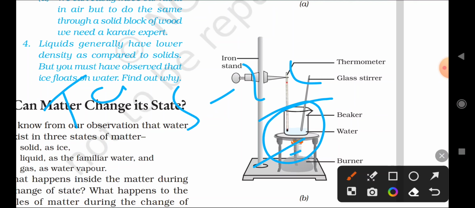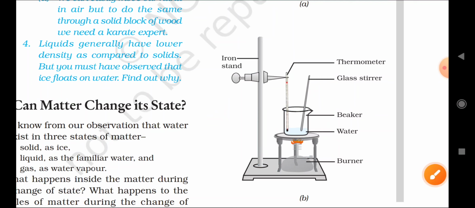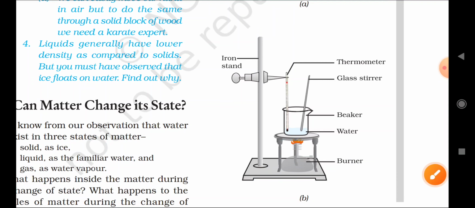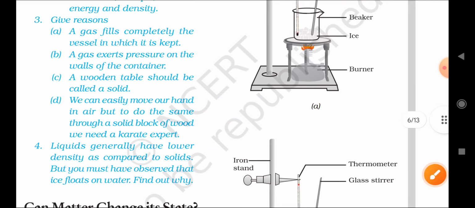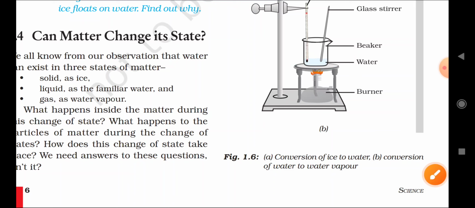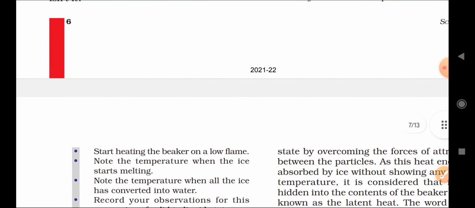So here we are giving a temperature, correct? Through the burner we are giving heat energy, and that heat will make the ice cubes convert into water. So this is a simple experiment that tells us that if you give a temperature, matter will be converted into different forms.